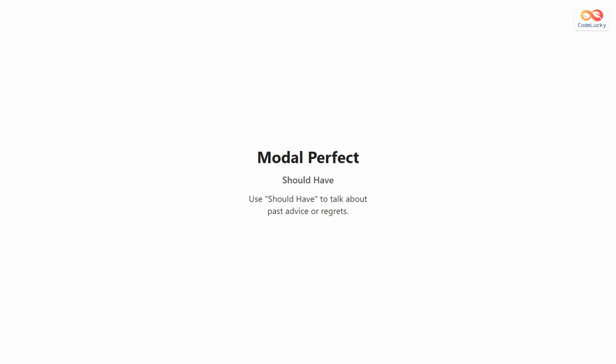Modal perfect: should have expresses past advice or regret. Use should have to talk about things that happened in the past that you wish were different. This structure helps express what was the right thing to do but didn't happen.